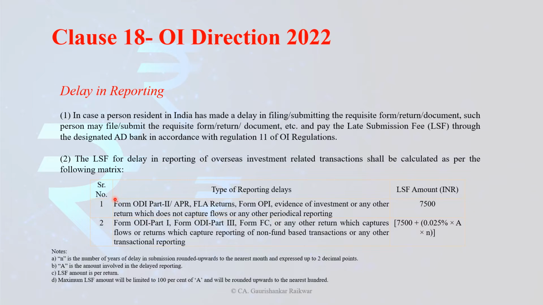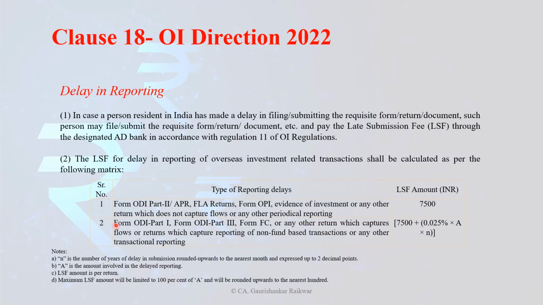As per point number one, the late submission fee is straight away 7,500 per filing. Basically, when there is no information regarding the flow, which is the outflow we report in the Form ODI, as in the case of the APR, that is the Annual Performance Report, or FLA returns or Form OPI, if there is a delay or non-submission, that can be regularized through payment of 7,500 per delayed return.